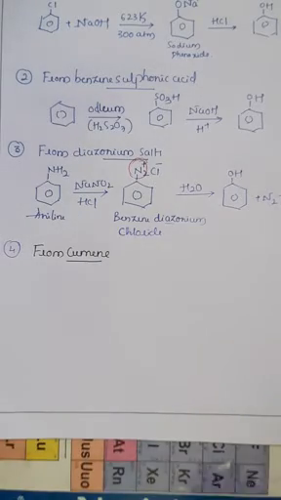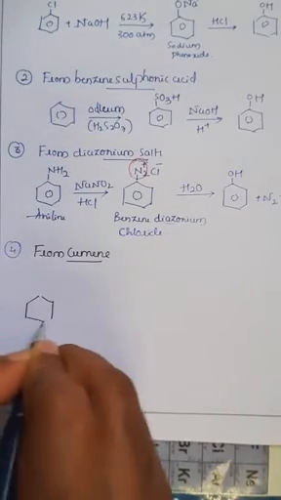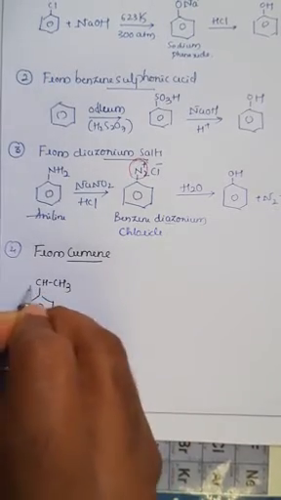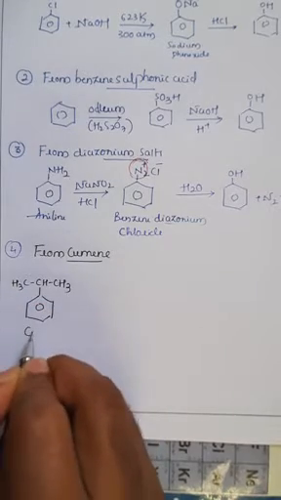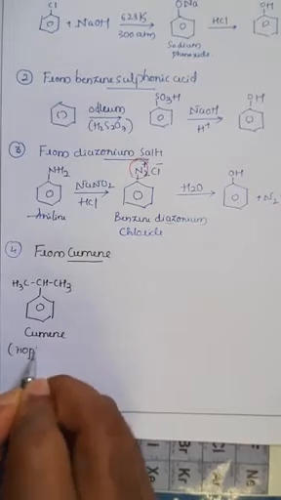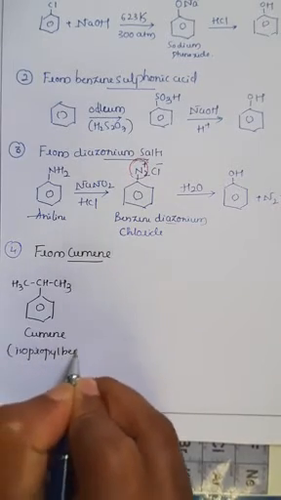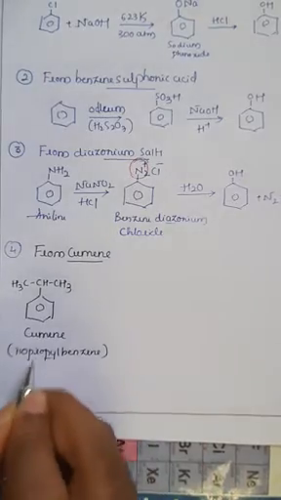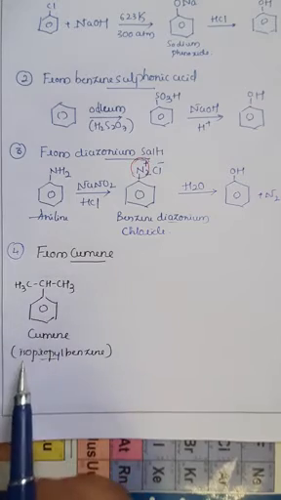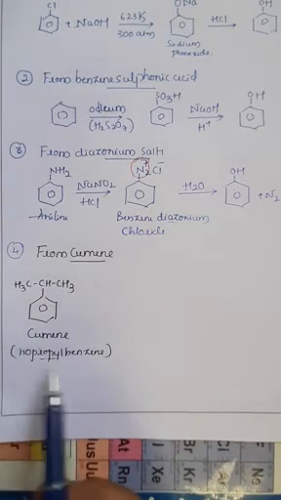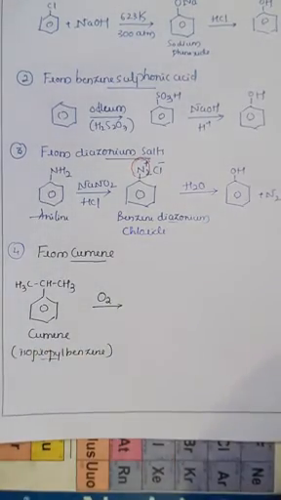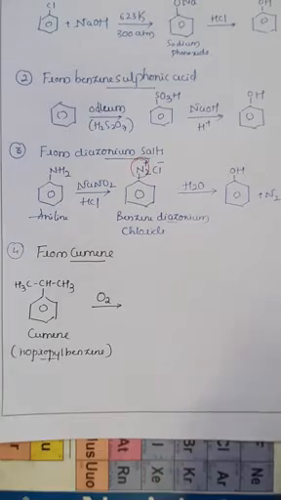So I will write the reaction. Cumene, the benzene ring which is bonded with CH, CH3 and CH3, is called cumene, right? It is also known as isopropyl benzene. Propyl means there are 3 carbon atoms in contact with the benzene ring, therefore it is called propyl, right? So this cumene or isopropyl benzene, in presence of oxygen, will convert into cumene hydroperoxide, right?